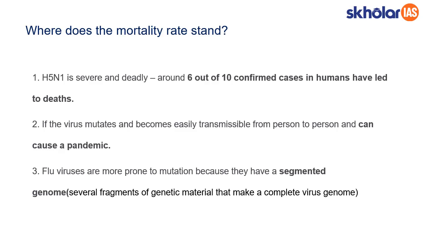So this flu virus is more prone to mutation. This is basically because it has a segmented genome. We have two types of genome. One is a non-segmented genome and another type is a segmented genome. In a segmented genome, there are several fragments of genetic material which are linked together to form a complete viral genome. And even if one particular segment of a fragmented genome is weak or mutates easily or is subject to external changes, then the mutation can happen easily, and this will result in a mutated virus with high pathogenicity. Pathogenicity is nothing but the way in which this virus spreads.